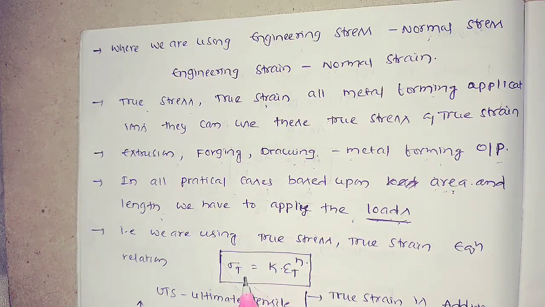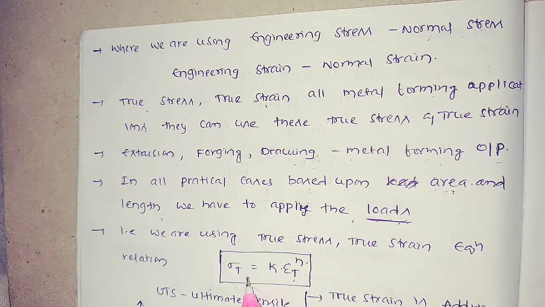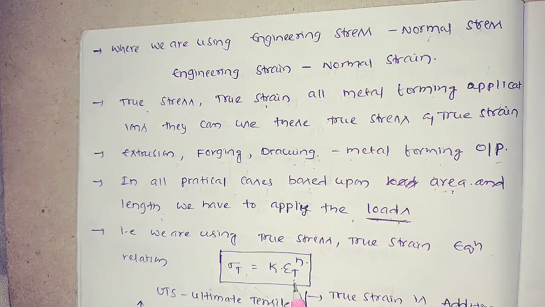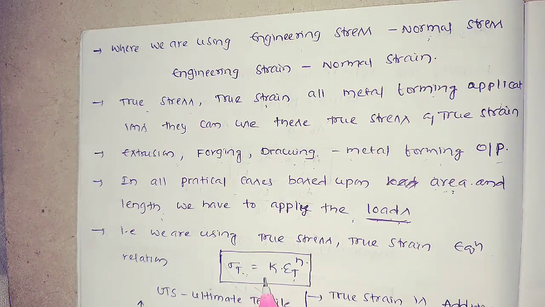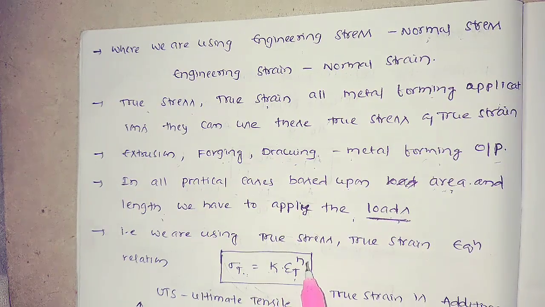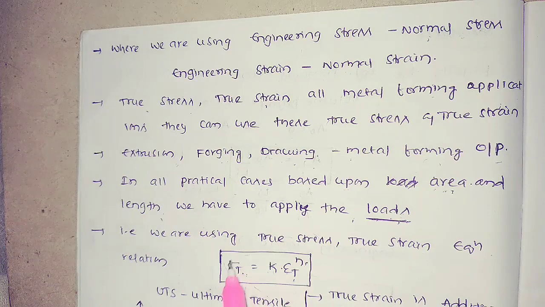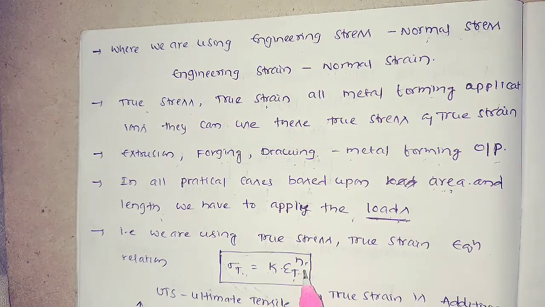This is the relation between the true stress and true strain curve. Actually, engineering stress is directly proportional to engineering strain, but here true stress is not directly proportional to strain. True stress is directly proportional to true strain to the power of n. For the time being, just understand this equation. I will explain why it is like this.